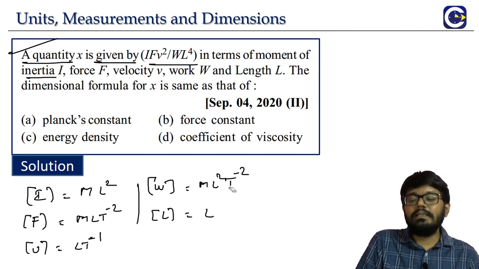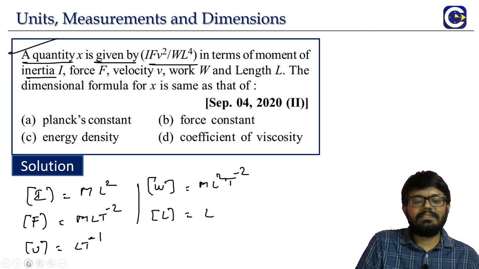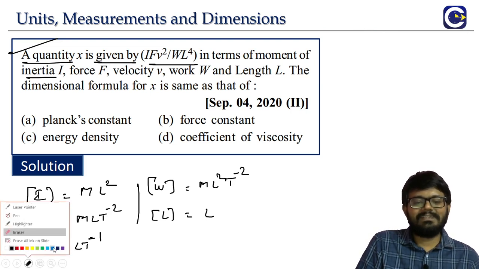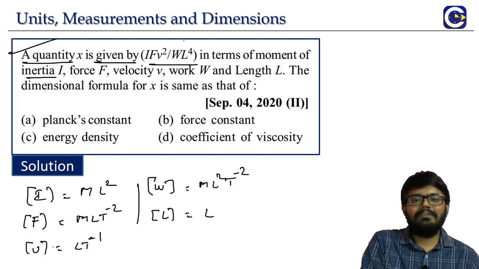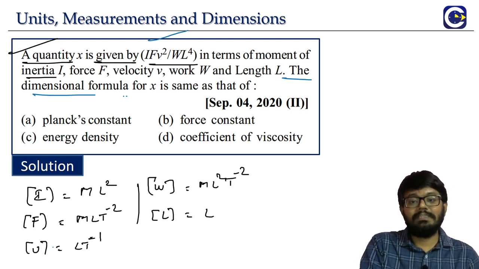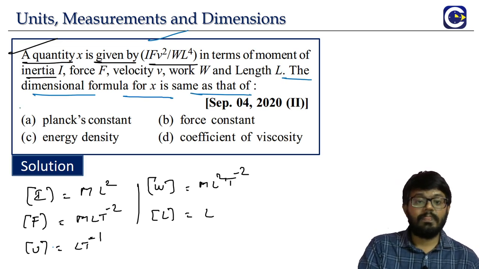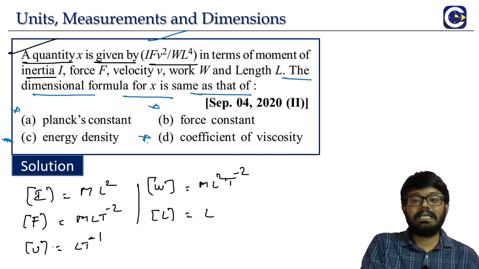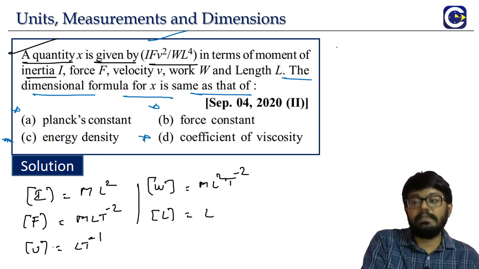But the only thing is we have not read the question statement fully. Look at the question statement. They are not asking us to find the final dimensional formula for this. What they are saying is, the dimensional formula of this X is the same as that of. So here they are giving us 4 options. We have to check and tell the final dimensional formula. First we will get it.